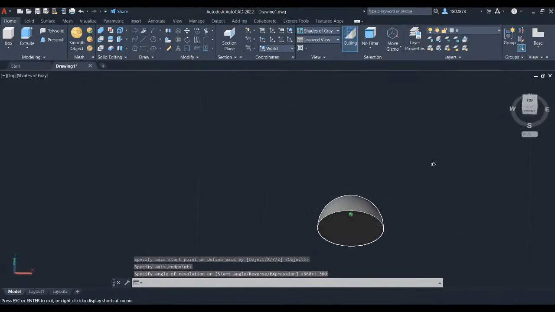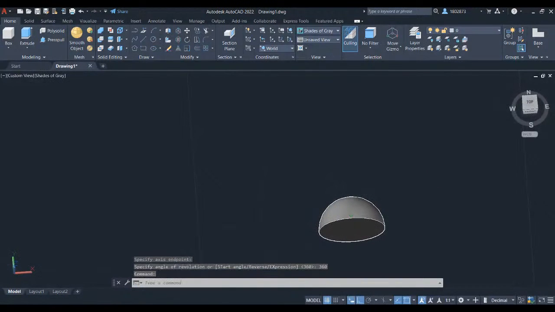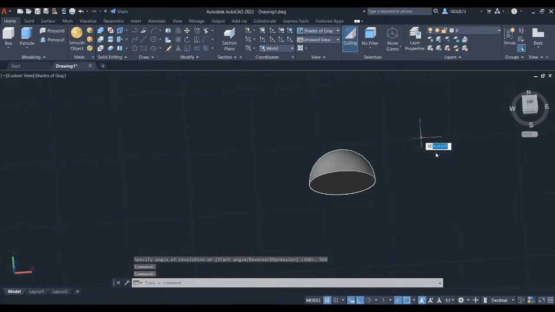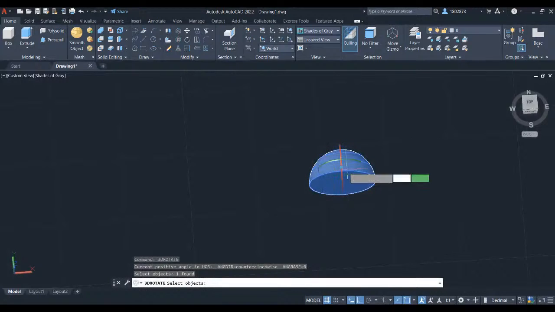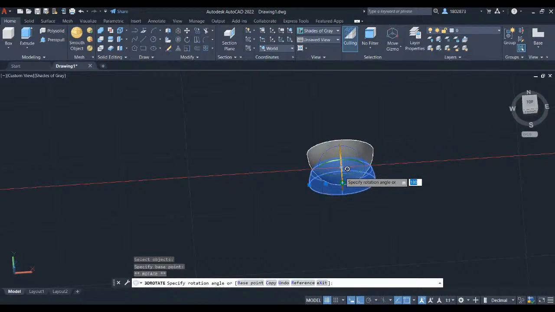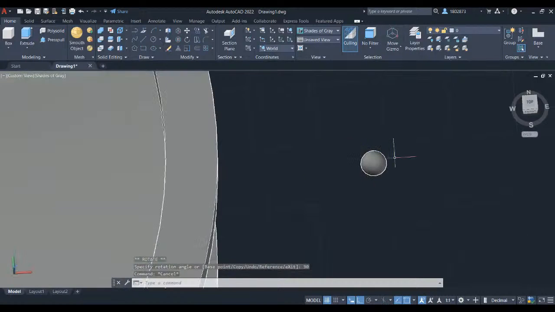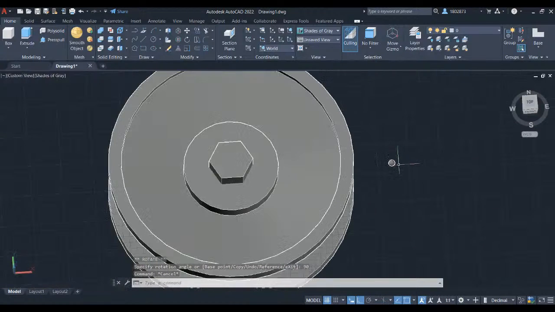We will now rotate this part again by typing in 3D and selecting 3D rotate. Select the red circle again and press Enter. Enter an angle of 90 and press Enter. Let's create a line on this surface. Press L for line.